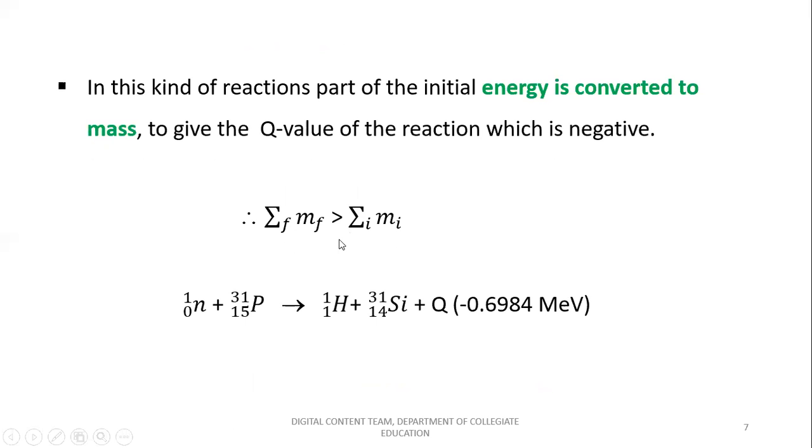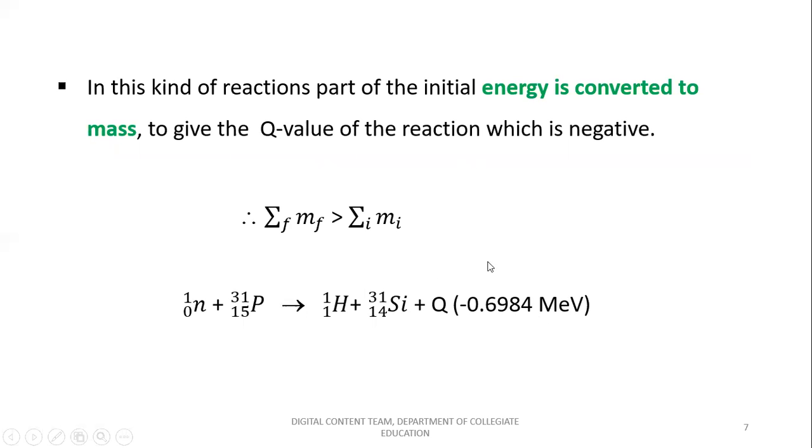So the final mass is greater than the initial mass, whereas the initial energy is greater than the final energy. So in such a way, part of the energy gets converted to mass, and that gives out the Q value of the reaction, which turns out to be negative.